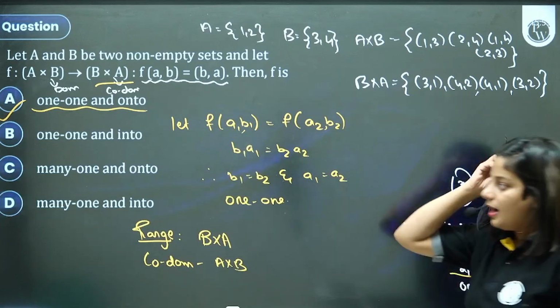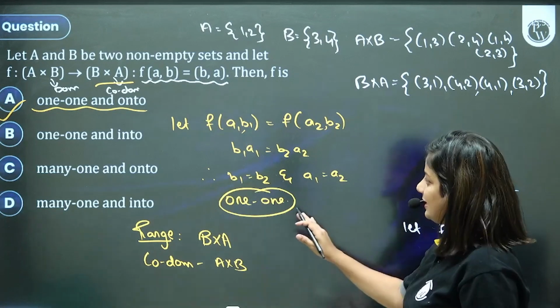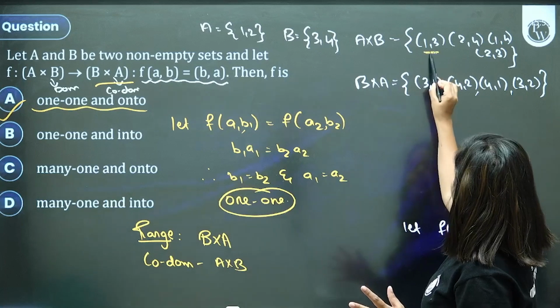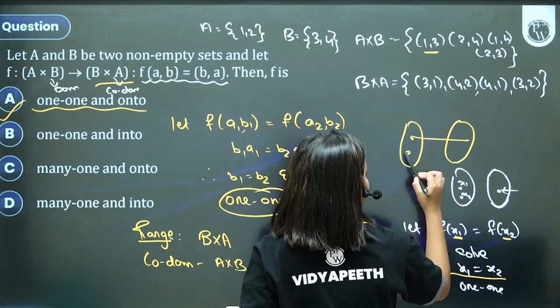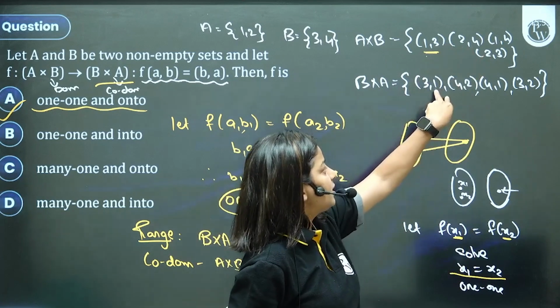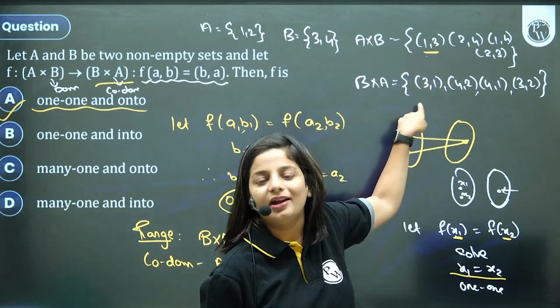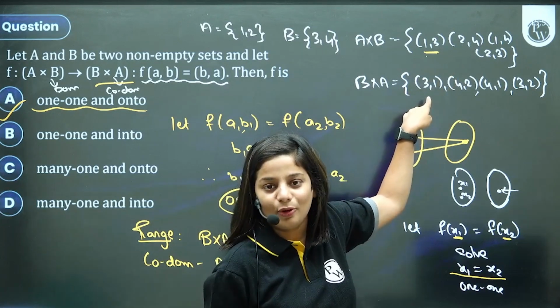If you have a doubt about 1 to 1, बच्चों, thinking "Ma'am, how is it 1 to 1?", just think about it for once. Is it possible that input is (1,3)? See, when do you say many to one? When two different inputs give the same output. So is it possible that any two inputs will give you (3,1)? (1,3) will give you (3,1). Any other possibility that will give you (3,1)? Any other input that can give you the same answer?